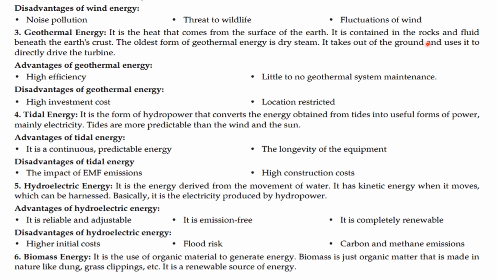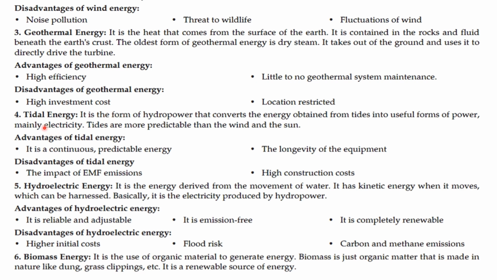It is contained in the rock or fluid beneath the earth's crust. The oldest form of geothermal energy is dry steam. It is taken out of the ground and used to directly drive the turbine. Advantages of geothermal energy: high efficiency, little to no geothermal system maintenance. Disadvantages of geothermal energy: high investment cost, location restricted.